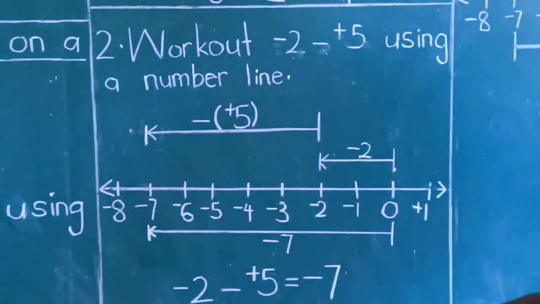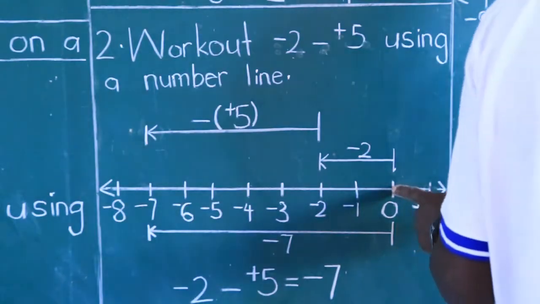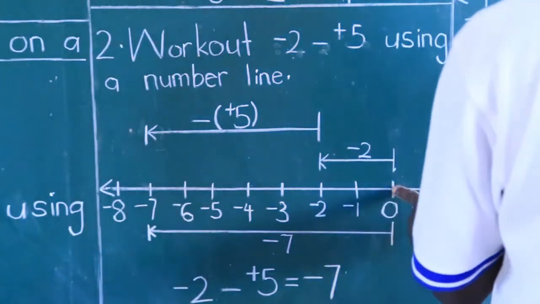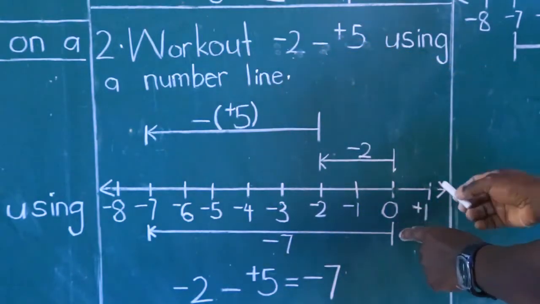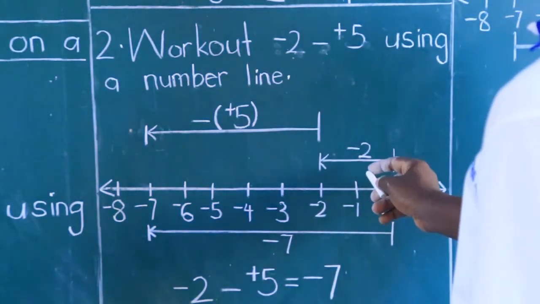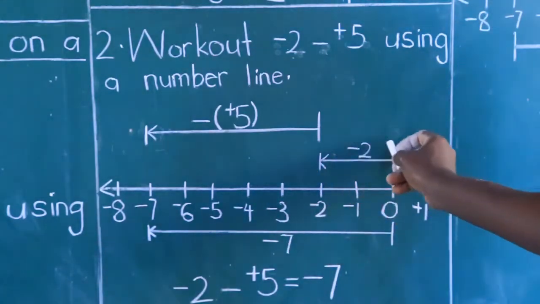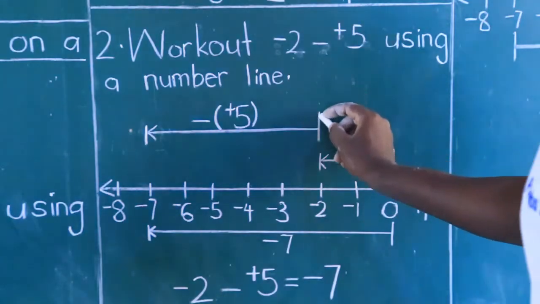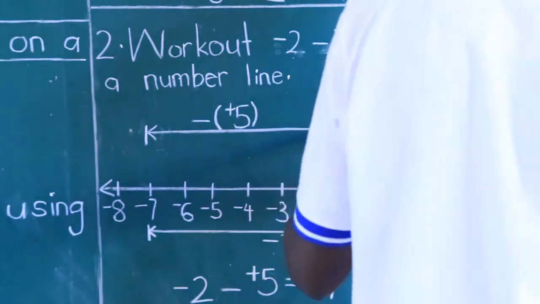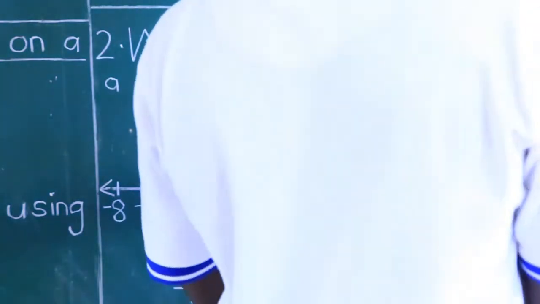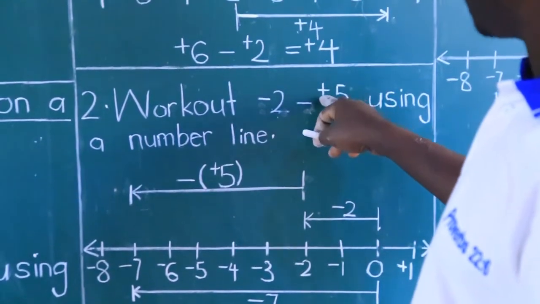Now, like it suggests, we start at 0. Remember, we are facing positive direction, and then they tell you to move 2 steps backwards. We move 1, 2 and say that's the -2 arrow. Then we stand here where I've stopped and I say turn. Remember, you were facing positive direction. Now turn towards the negative and make 5 steps forward.